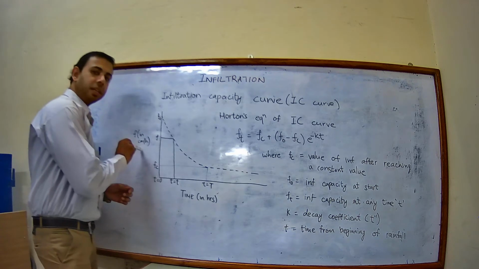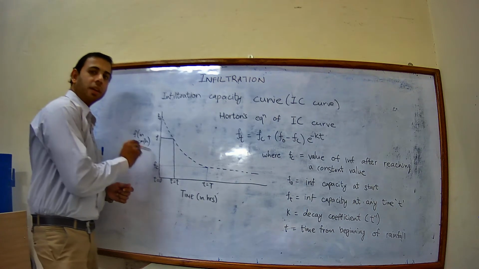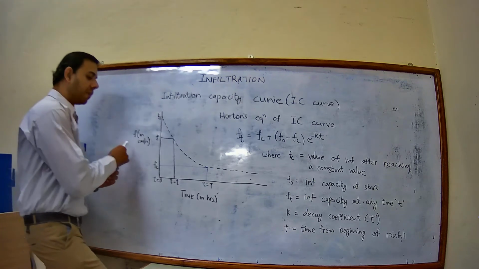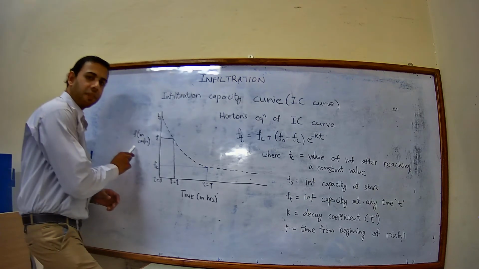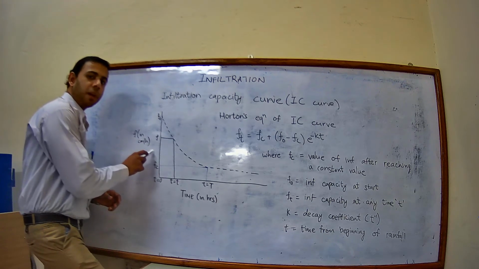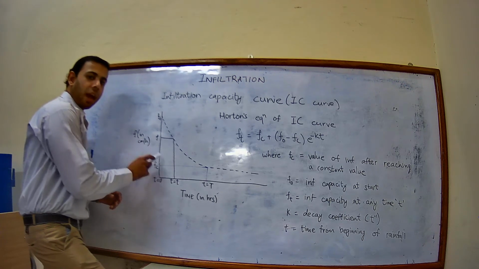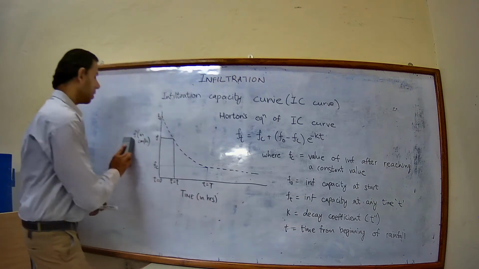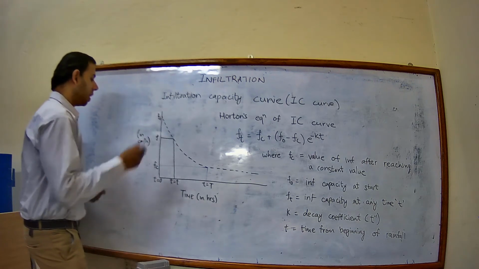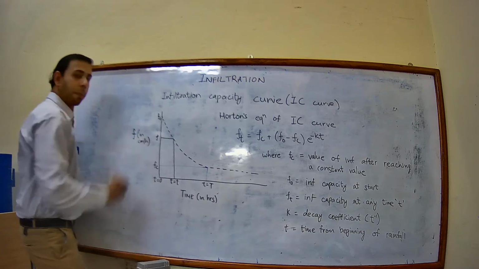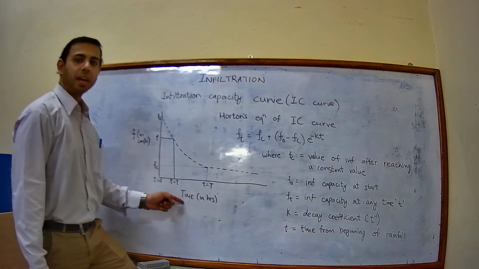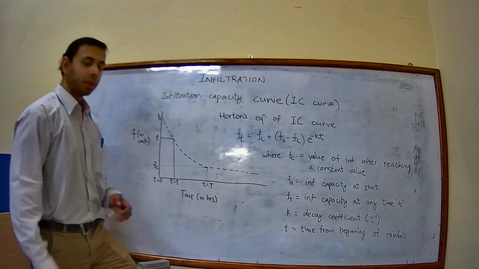Now you can see here, this infiltration capacity is denoted in centimeter per hour, and here the time is denoted in hours. This is small f, that is the infiltration capacity. Small f is in centimeter per hour and time is in hours.